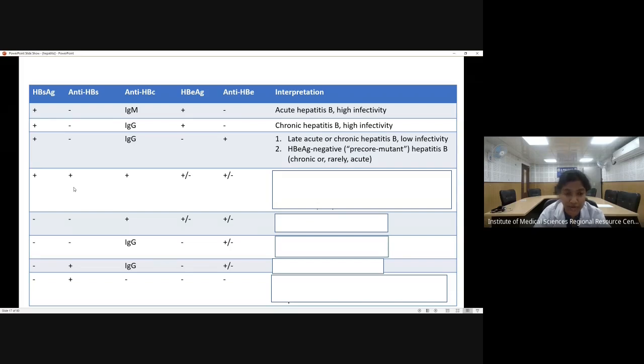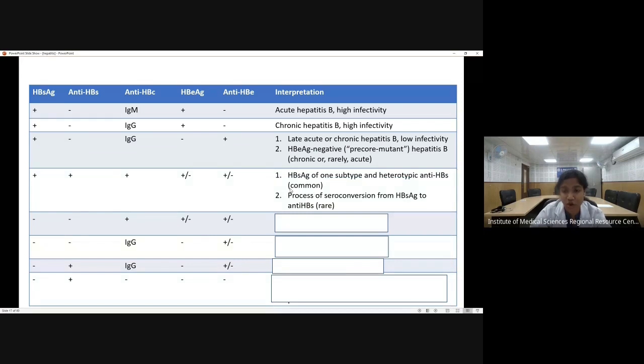Another scenario is that the anti-HBs which has developed has developed against some other subtype of HBs antigen. So HBs antigen is of one subtype, but the anti-HBs is of another subtype, or some sort of seroconversion is going on.